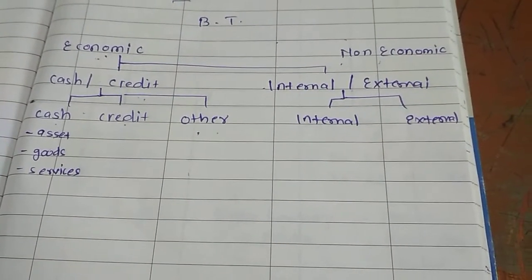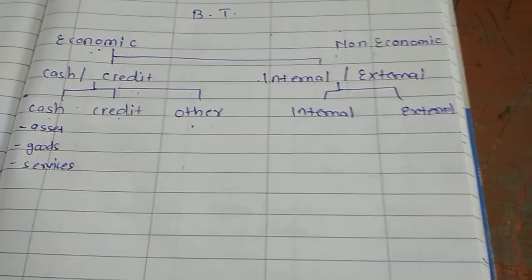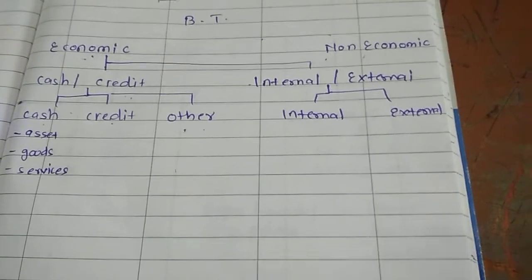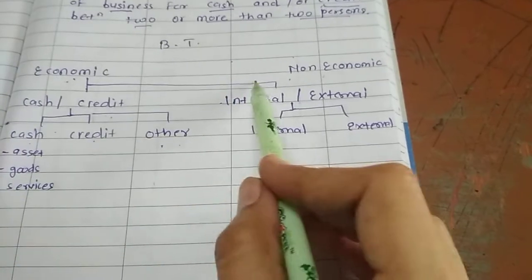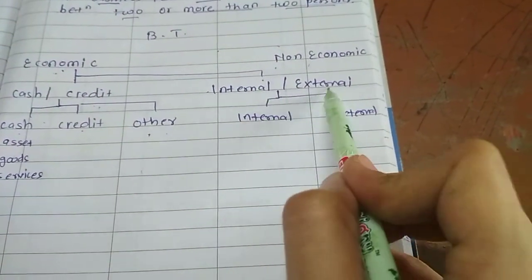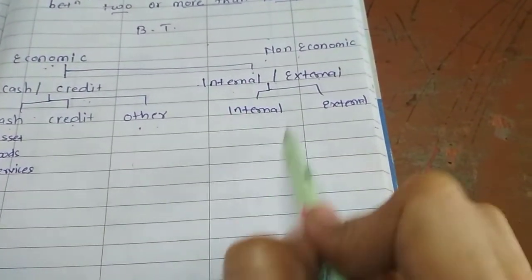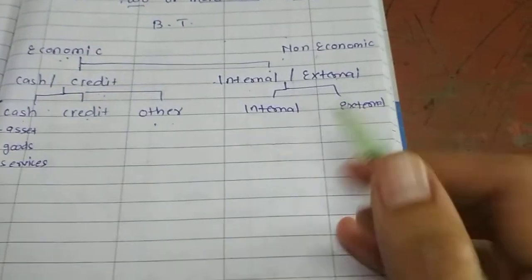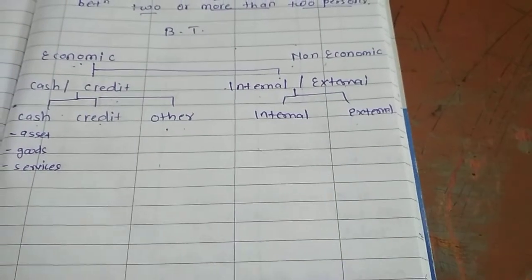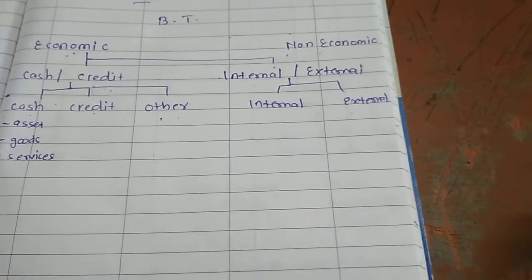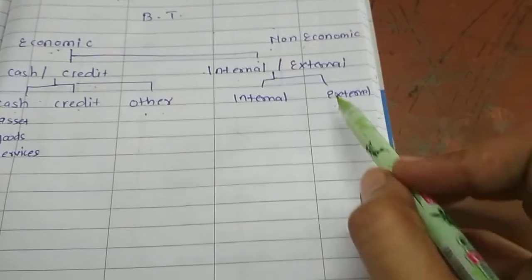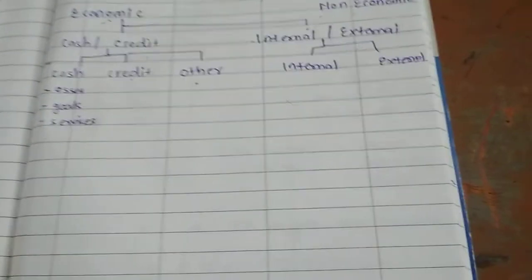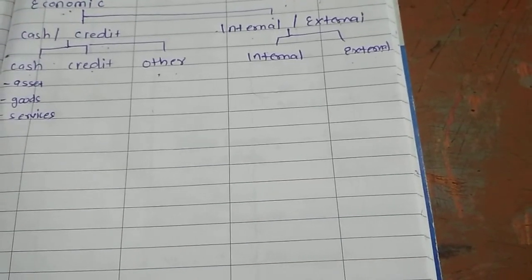Means goods अगर किसी भी तरह से destroy होता है, अगर आप goods as a donation किसी को supply करते हो, so all these transactions are covered under other transaction. Then another classification of economic transaction is internal or external. So as we have discussed, internal means internally in the business, then external means with the third party. So external includes sale of goods to third party, then sale of assets, sale of services. All these transactions are the example of external. And internal transaction include goods destroyed due to natural calamity. So this is the example of internal.